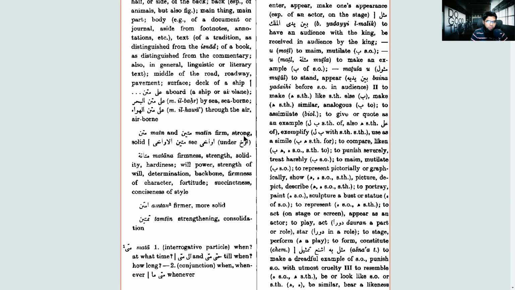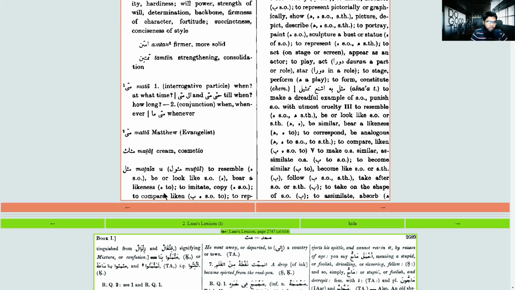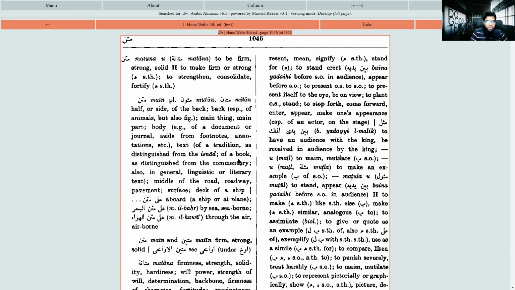Where's mathala? It has whole paragraphs here. See, mathala yamthulu means that it is bab nasara, and muthul is the masdar, to resemble someone. The small ha means someone, and the round ha means something. So it gives you all these meanings: to copy, to compare, liken, and then it could also mean to mutilate. So he gives the meaning to mutilate, right?